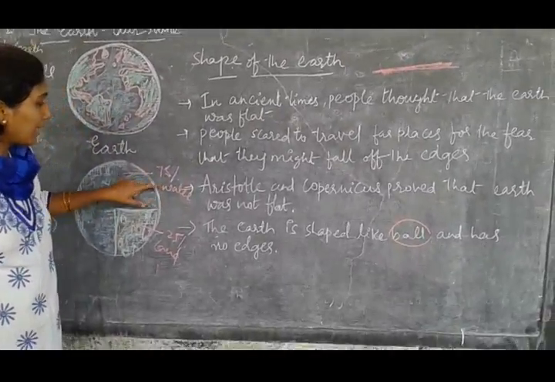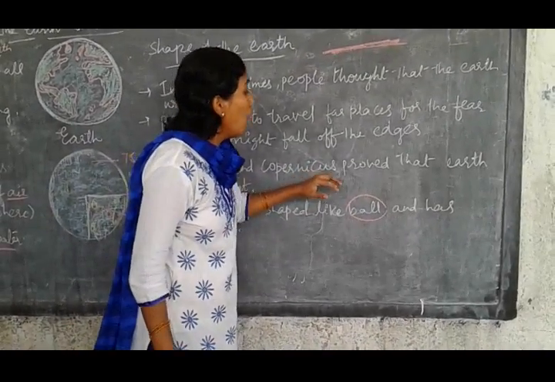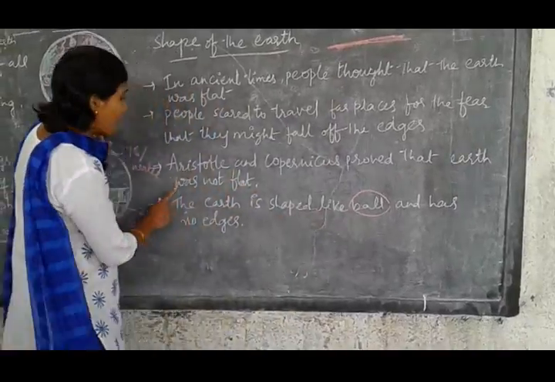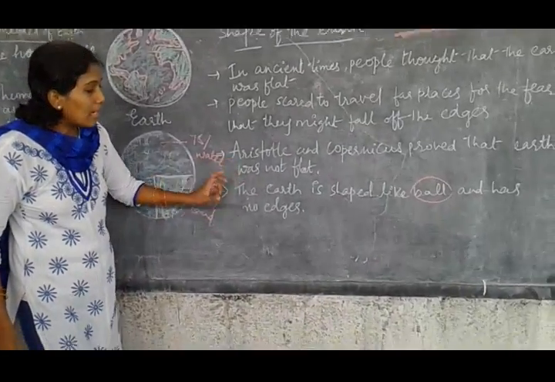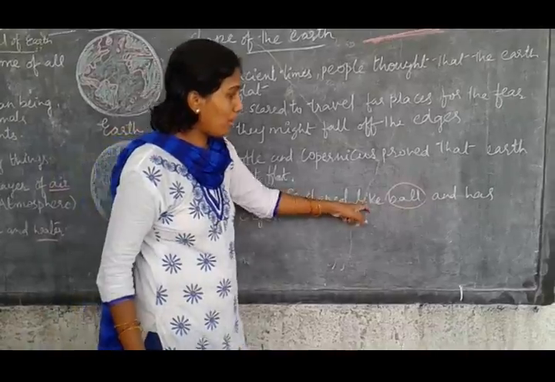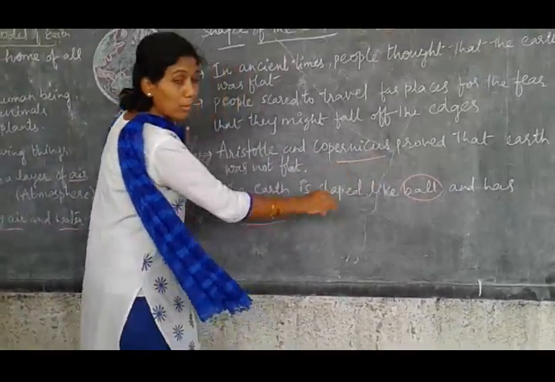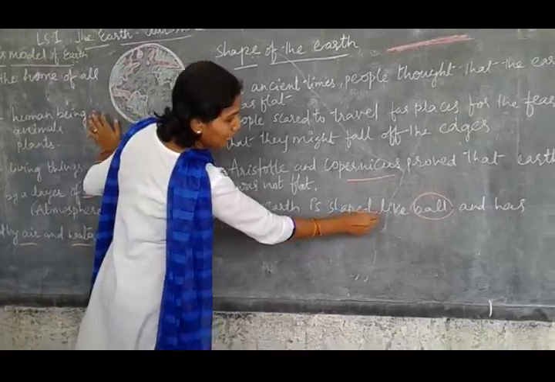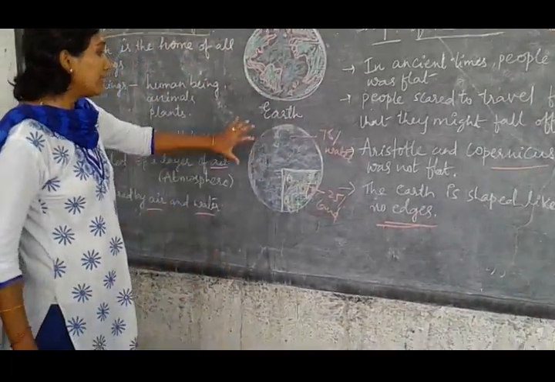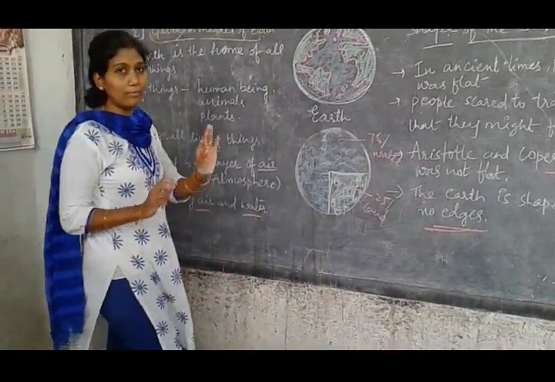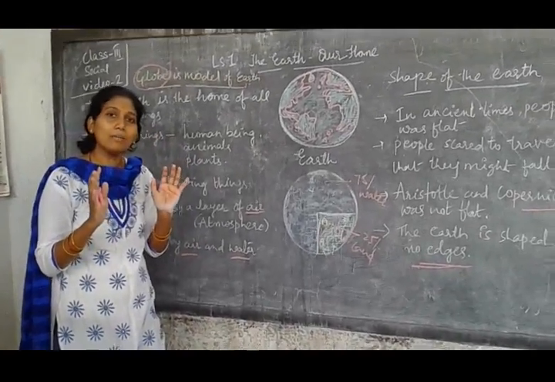But Aristotle and Copernicus are the two people who proved that the Earth was not flat. The last point is that the Earth is shaped like a ball and has no edges. That is what Aristotle and Copernicus proved. So with this we come to this picture, that a globe looks like a ball. Thank you.